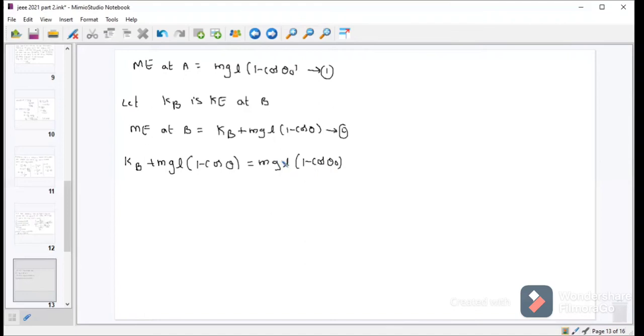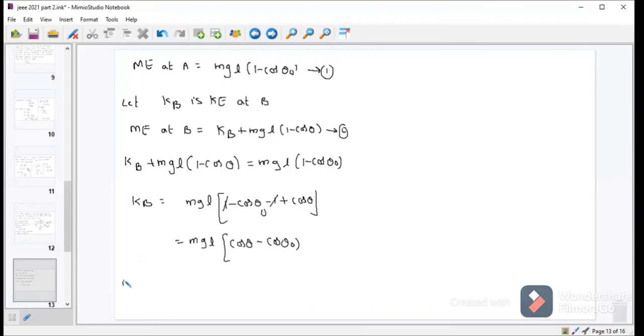So Kb is equal to mgL, taking mgL common, 1 minus cos theta naught minus 1 plus cos theta. Minus 1 plus 1 will get cancelled. So Kb is mgL into cos theta minus cos theta naught.